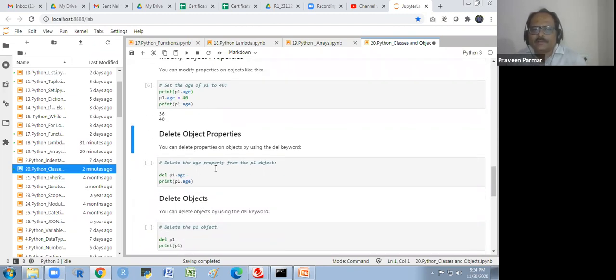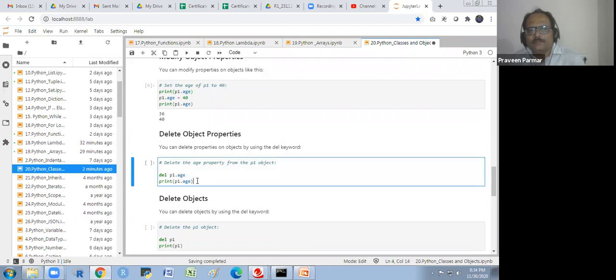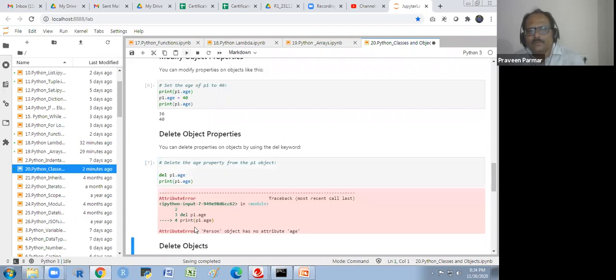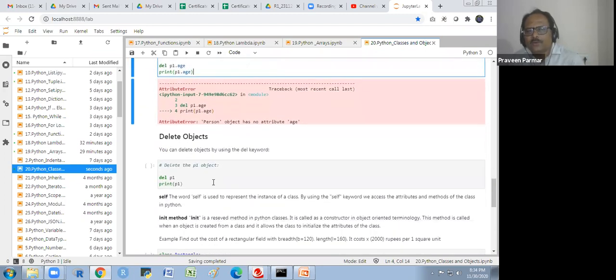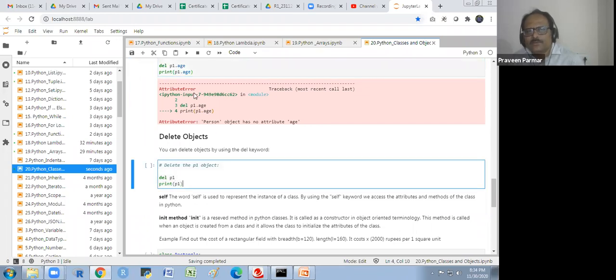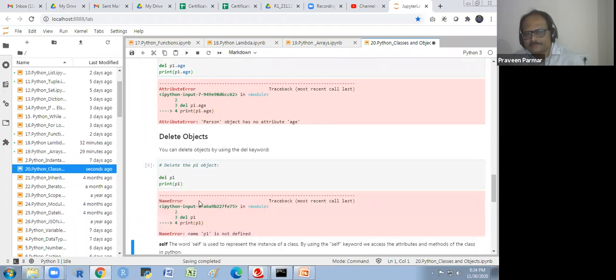Delete object property. If I want to delete the property of the object like age, I write delete p1.age and print p1.age. So it says the person object has no attribute age. So there is no attribute now for age. Delete object. If I want to delete the object, I will just write delete p1. So it will delete that object only.